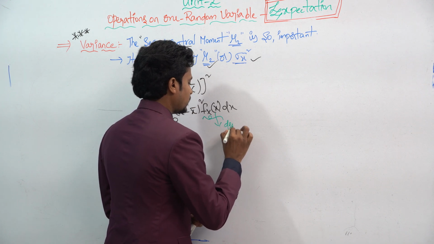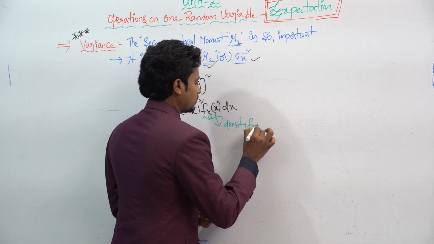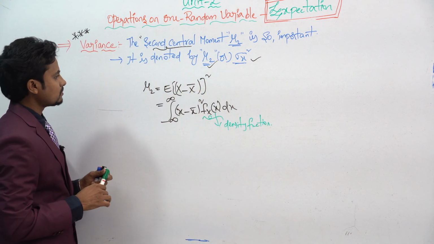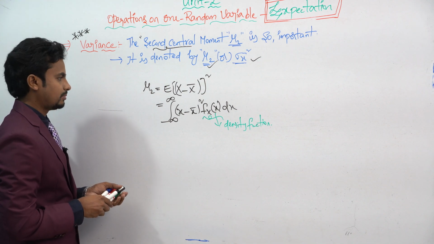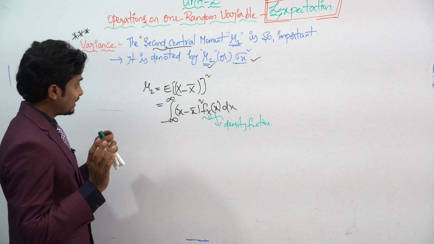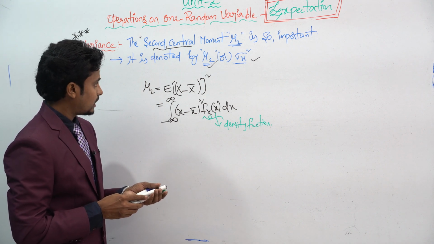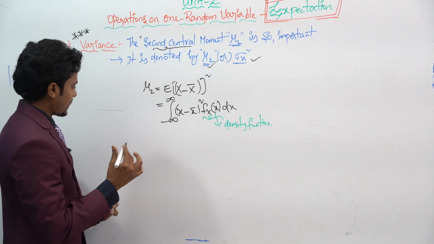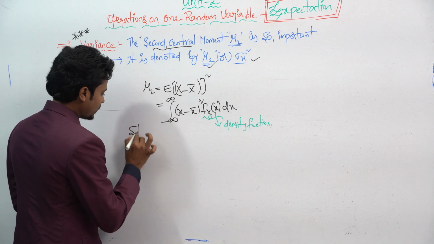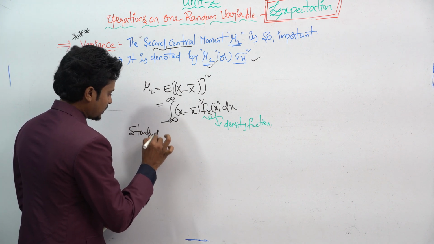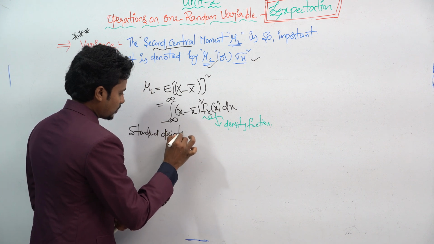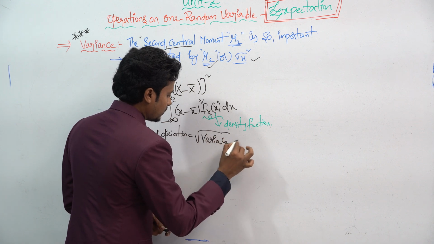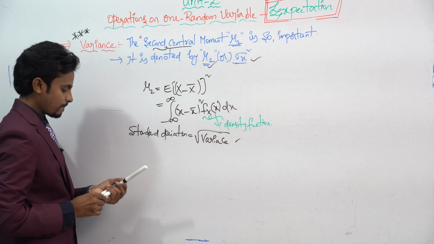Now the standard deviation is equal to the square root of the variance. This formula is also very important.